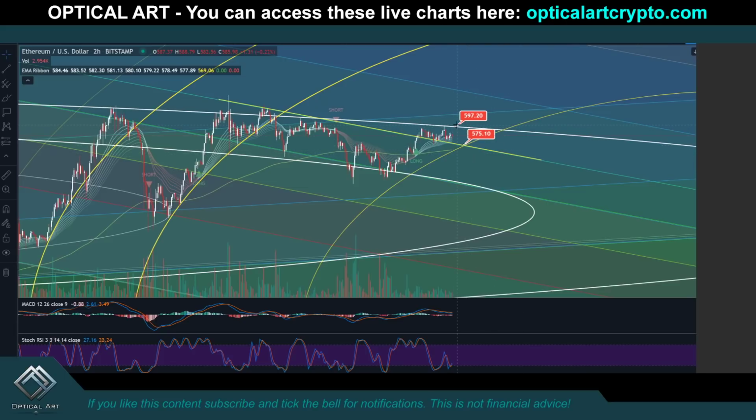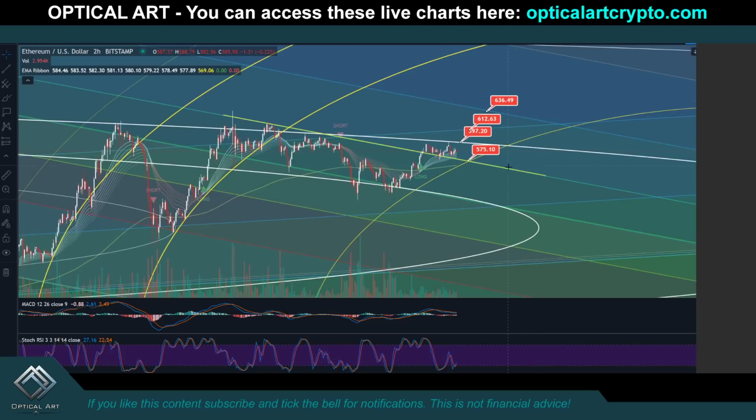So again, your first resistance is $597. Your next resistance above is around $615. Let me put this right there. Your next resistance above is going to be $636.